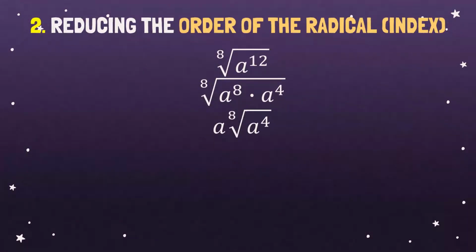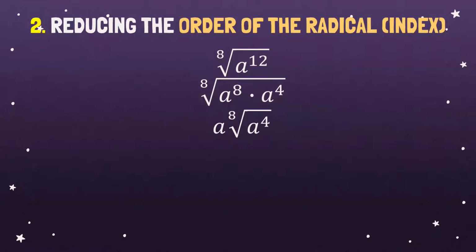Now, actually, it might be the correct answer or the final answer, but make sure that the radical index and the exponent of the radicand are in the lowest terms. So what am I talking about? Because this is the exponent in fraction form, every fraction must be in the lowest term.